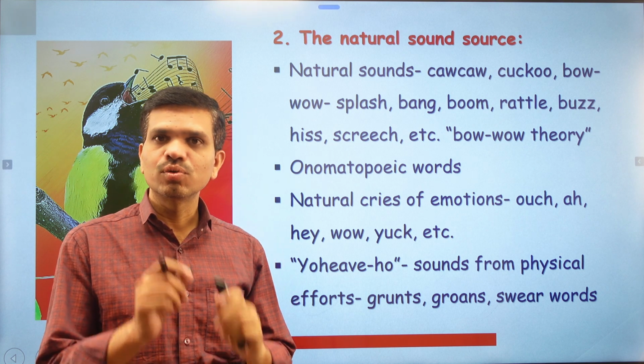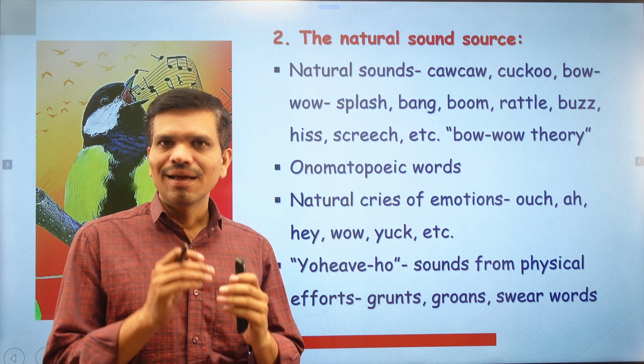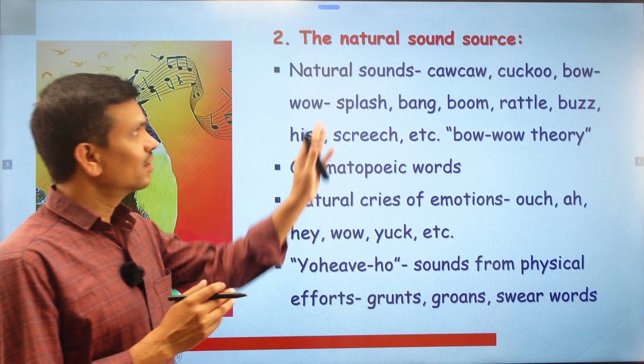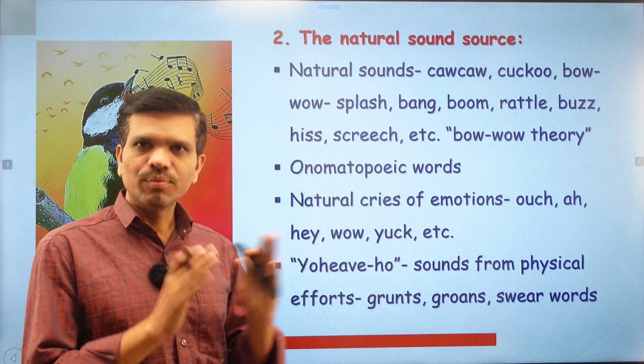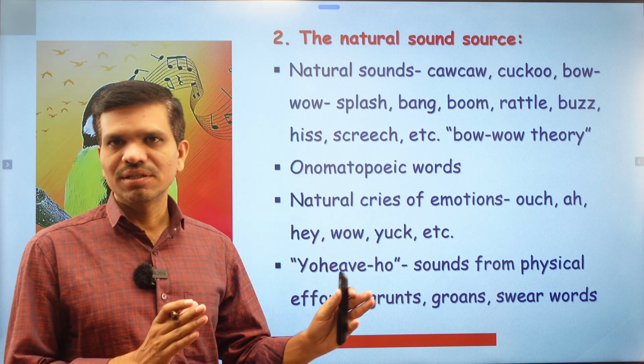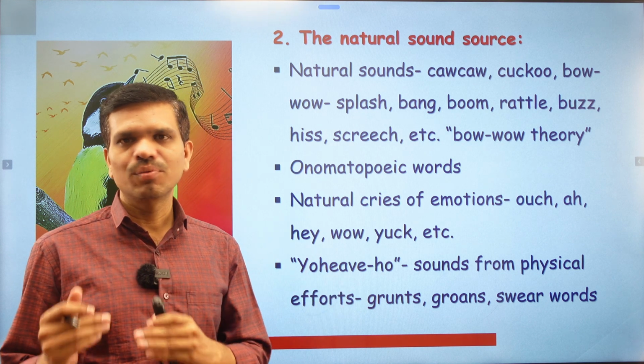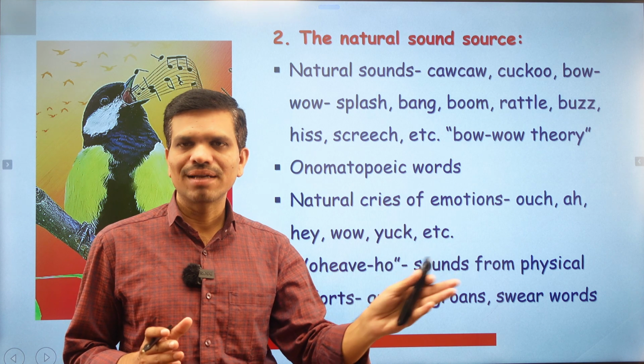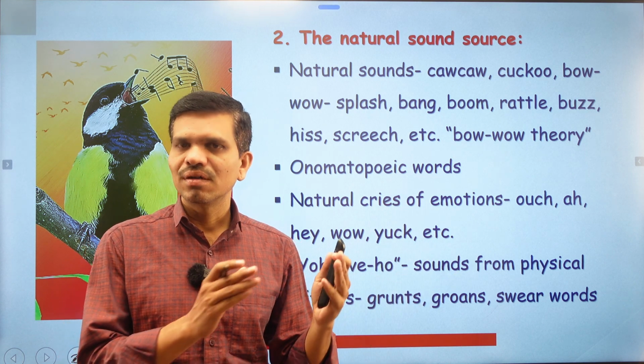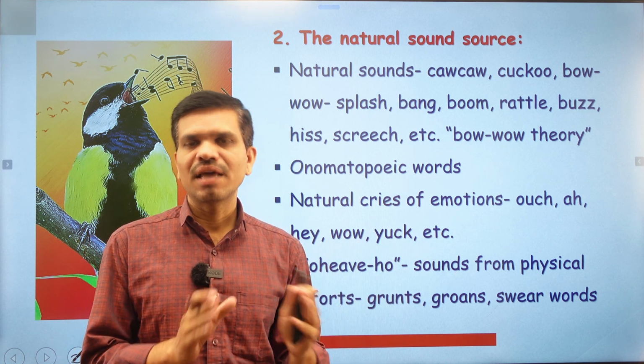Now this theory is also a very important theory in language development, and we can rely on it because it has some kind of evidence, or we can find how language might have been developed. Primitive man or primitive beings were living among other animals.